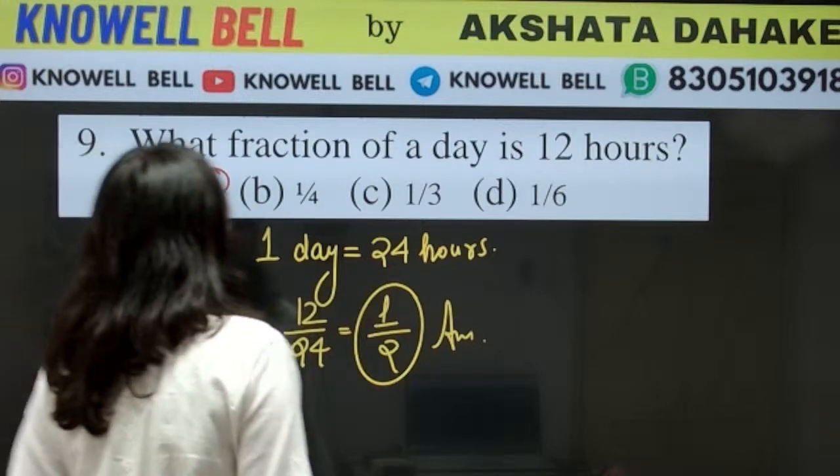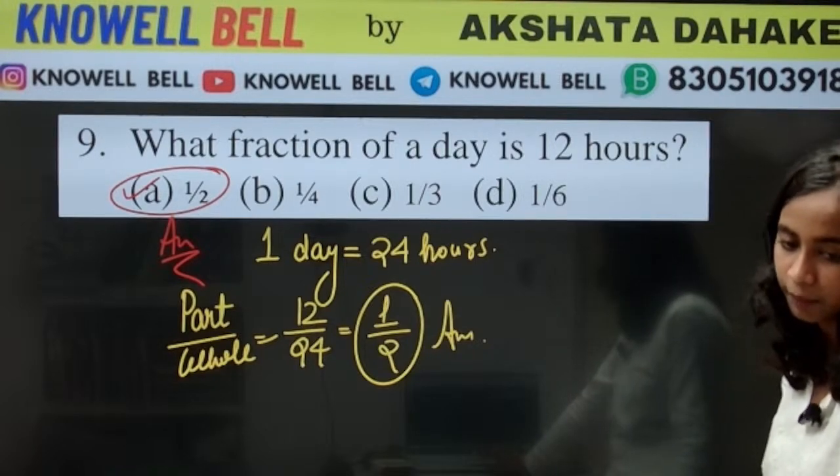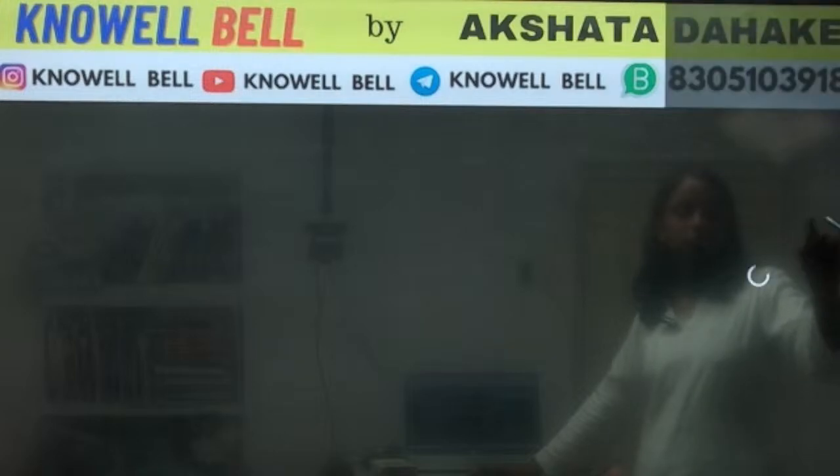What will be the correct answer? 1 by 2 will be the correct answer. Option A correct, Harshita, Kanishka. Good. 1 by 2 will be the correct answer. Correct, Shagun. The next question.